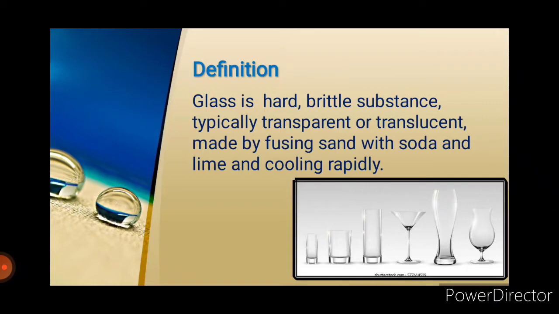Now, the definition of glass. What is glass? Basically, glass is an inorganic solid material. Glass is a hard, brittle substance, typically transparent or translucent, made by fusing sand with soda and lime and cooling rapidly.